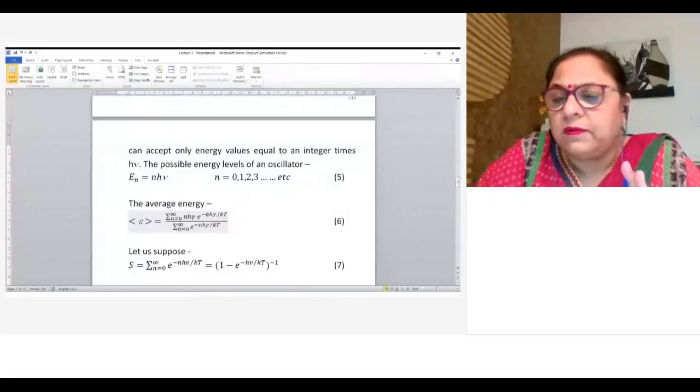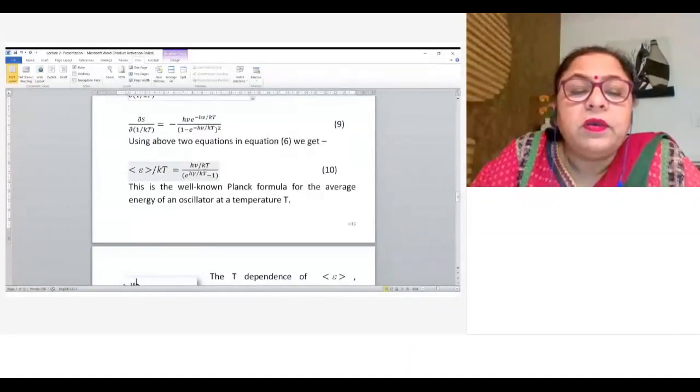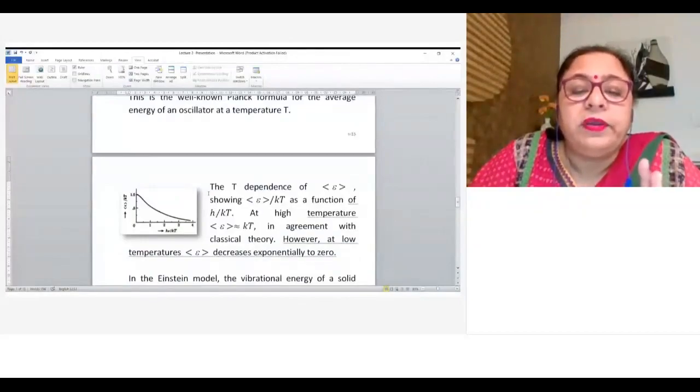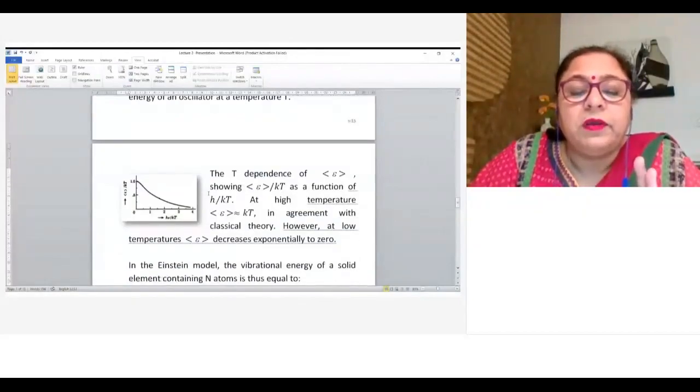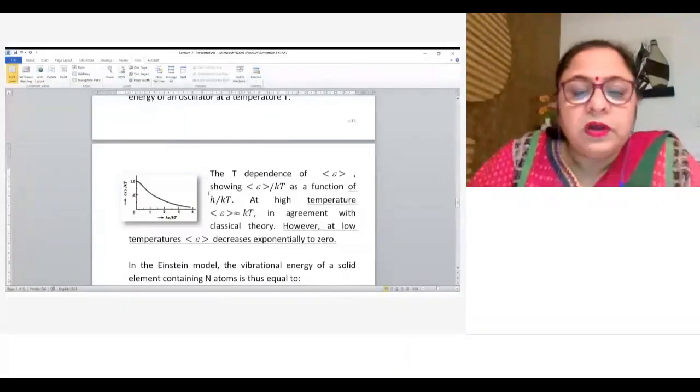Using the Planck formula for energy, he calculated the average energy of the oscillator, and using this average energy, he calculated the heat capacity of the crystal as a whole. In his theory, he was able to explain the classical part also, and somehow the temperature dependence at low temperature.